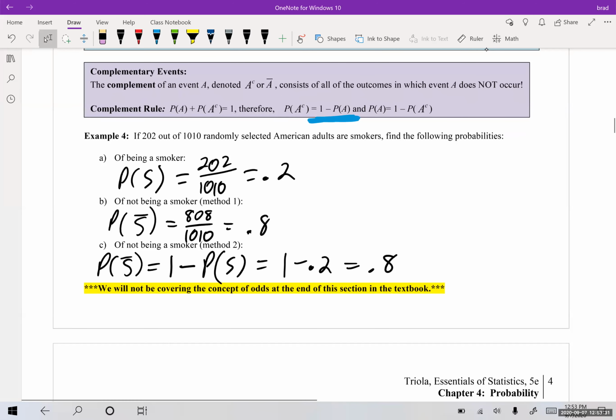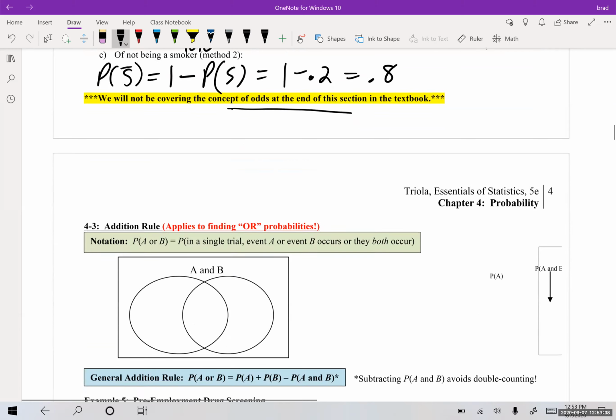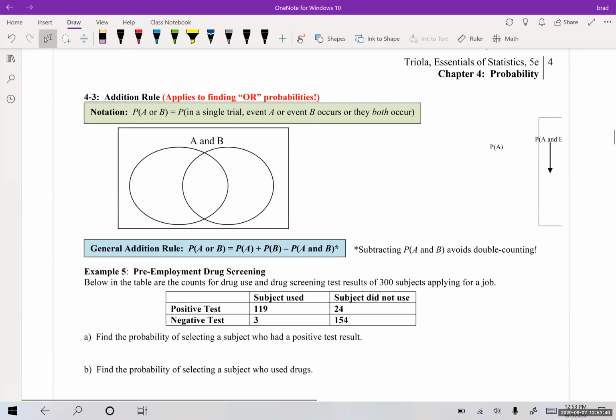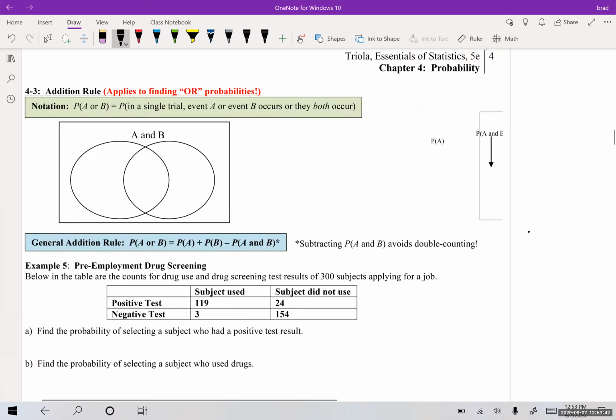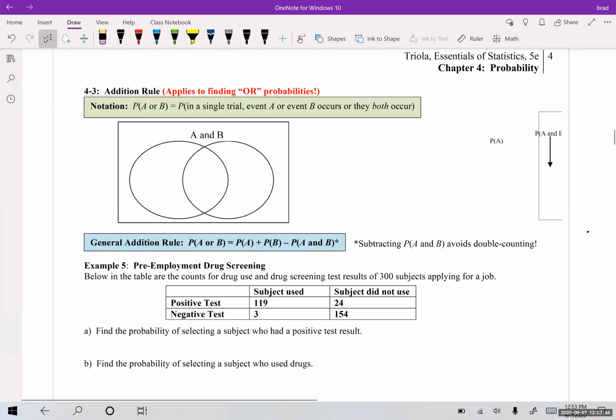And I don't really do odds in this book. I think one might have slipped into the homework. I might have to take it out. But in general, we don't do the odds. Ooh, this problem got kind of messed up on the sheet. So hopefully you guys can see this okay.